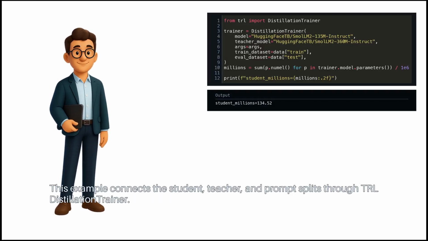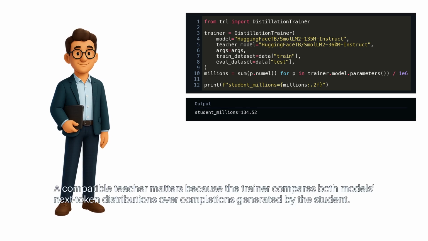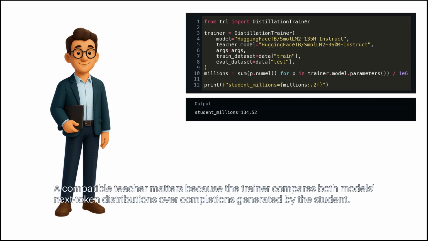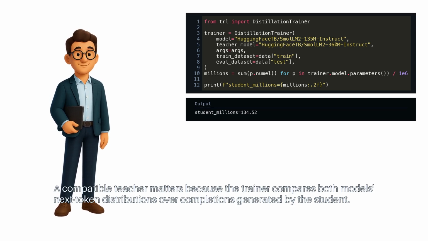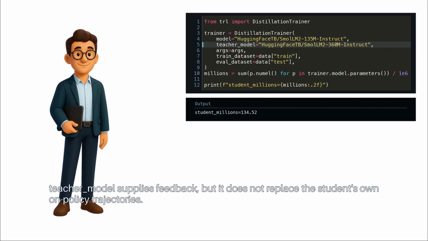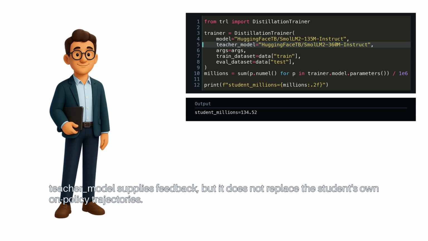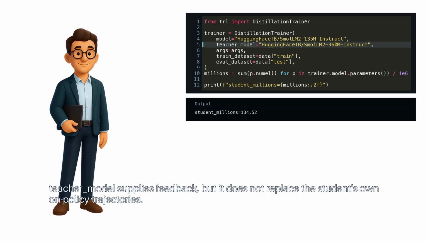This example connects the student, teacher, and prompt splits through TRL DistillationTrainer. A compatible teacher matters because the trainer compares both models' next token distributions over completions generated by the student. Model names the smaller model that will be updated. Teacher model supplies feedback, but it does not replace the student's own on-policy trajectories.